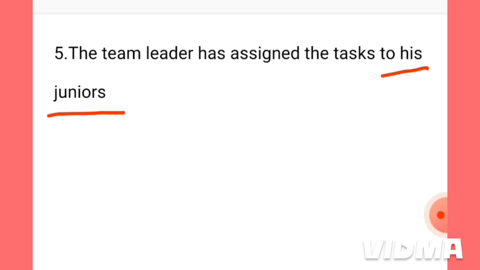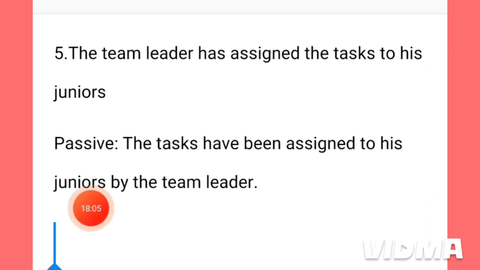Now see the passive voice. This is the passive voice. The tasks, this is the object, and so we have written the tasks, the object, in the beginning of the sentence. Have been. See here, in the active sentence has was used, and in this passive voice we have used have because this have is related to the subject tasks. Actually, this is a plural subject.